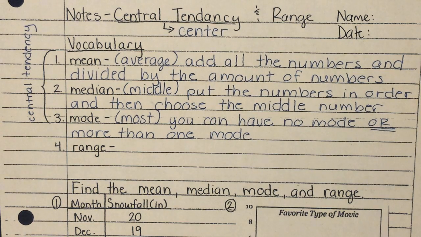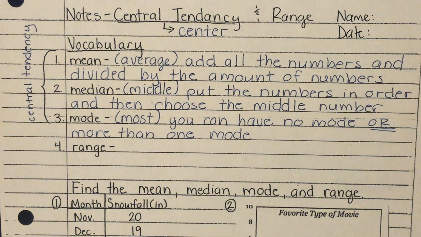Another place that you would hear them talk about the range would be when we're talking about prices. Like if I told you the price ranges from $3 to $8. That would mean the lowest you would pay would be $3. The highest you would pay would be $8. Maybe that means that $8 is the name brand and $3 is the store brand. We go for store brands at our house. Okay, so do y'all see the difference there?